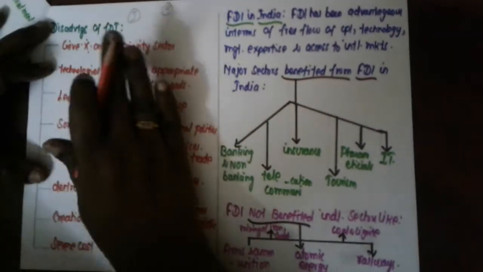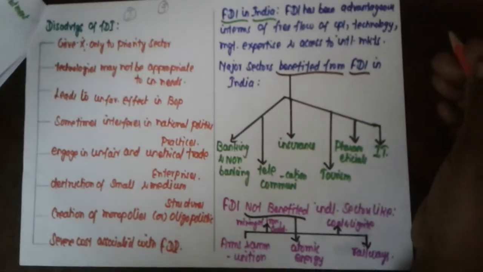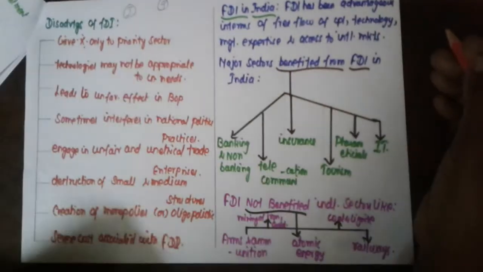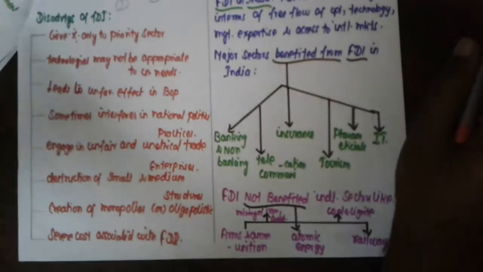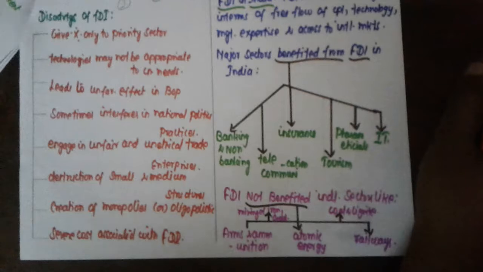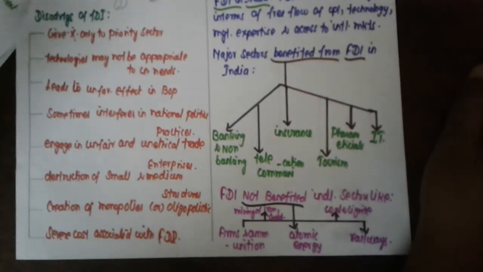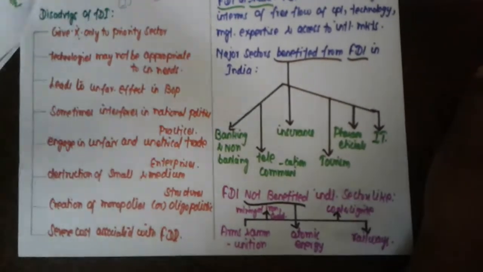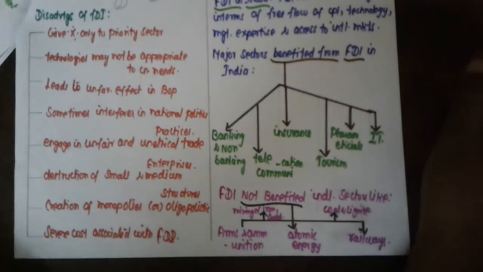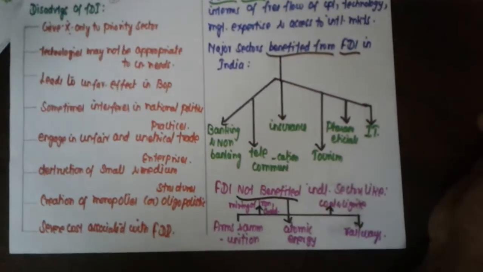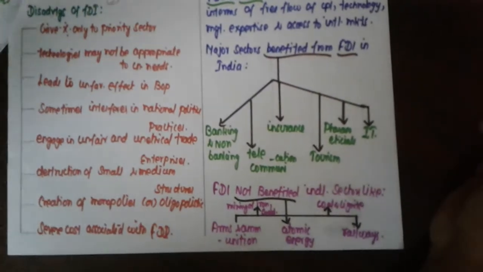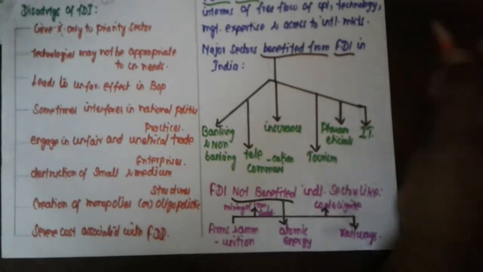And not only the main important advantages, certain important disadvantages are also there. One coin has two sides, same like that. Each and every policy has its own merits as well as demerits. What are the disadvantages? It gives importance only to certain priority sectors. Technologies are not at all possible for everyone. Countries having more funds can apply that. If some technology needs a huge amount of money, at that time the less developed or underdeveloped countries struggle somewhat.